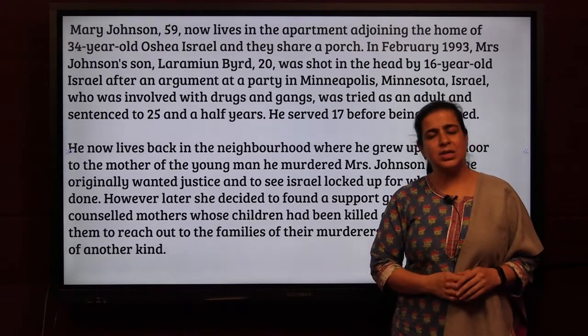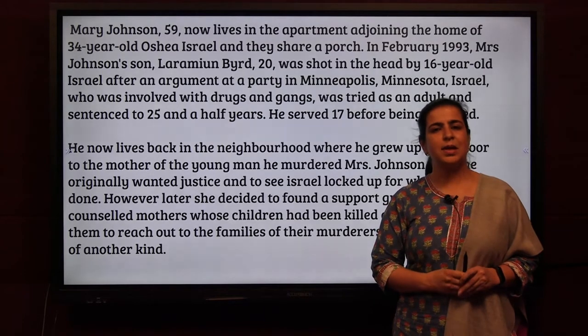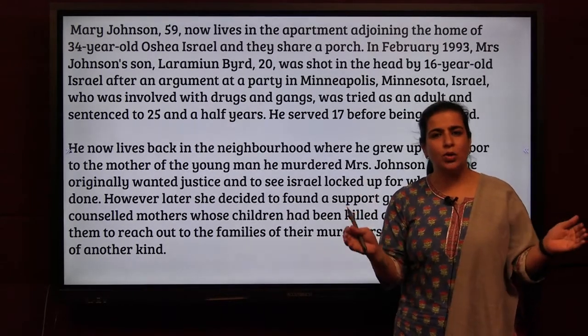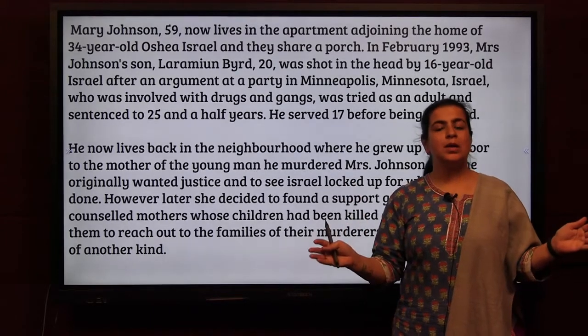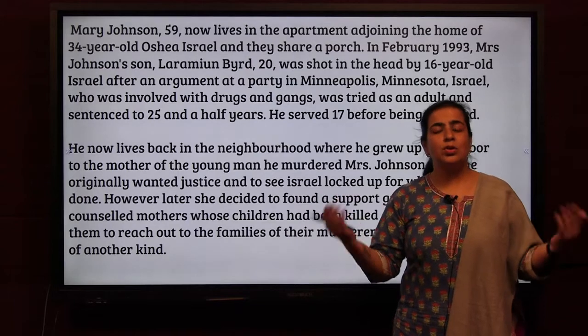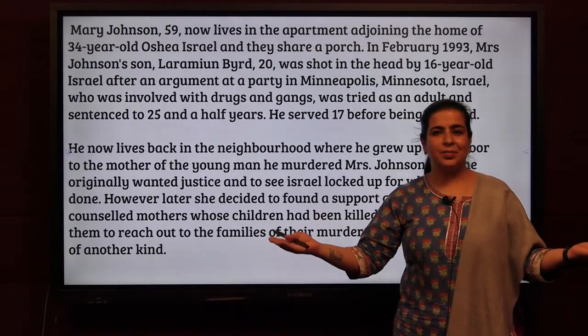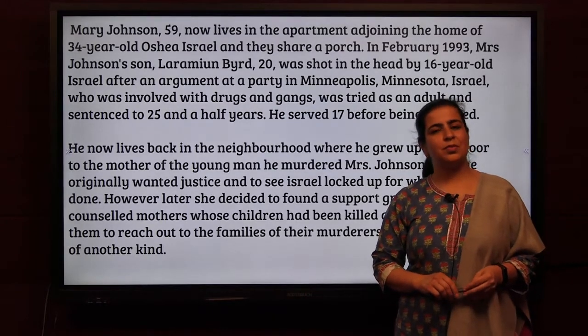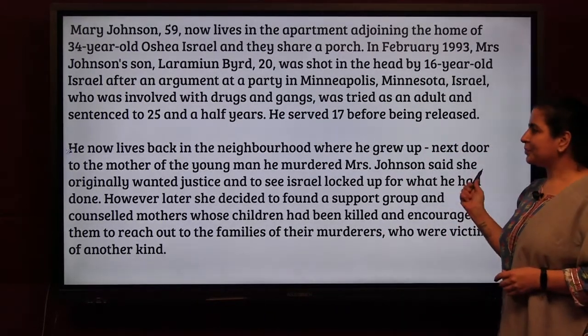Yes, she wanted justice for her son. She wanted to see him in jail. But what she actually did was create a support group of mothers whose children have been killed, and talk to the parents of those children. That's such a beautiful thing to do. Even the parents of these children were feeling bad, isn't it?